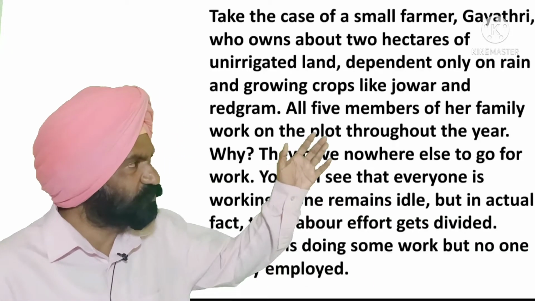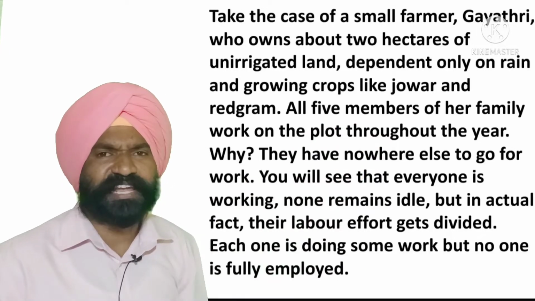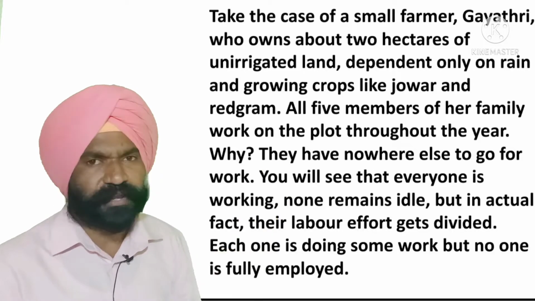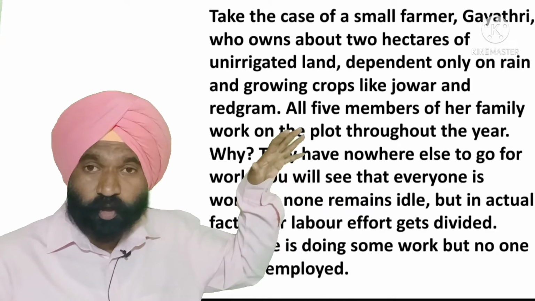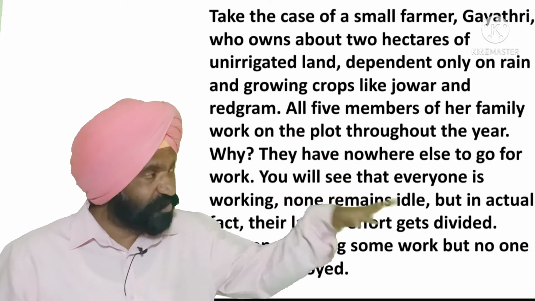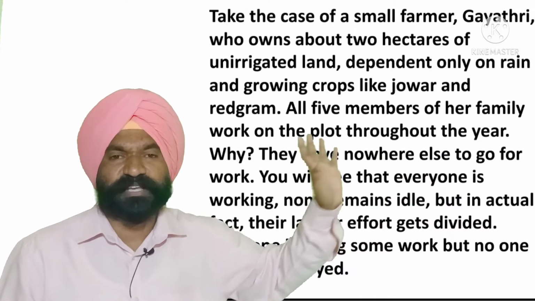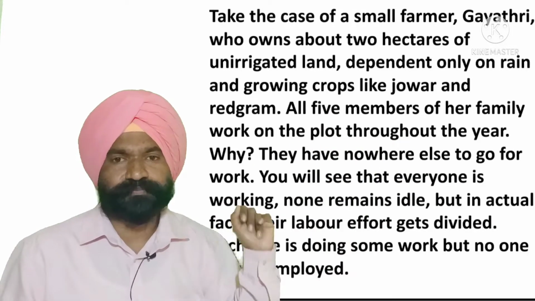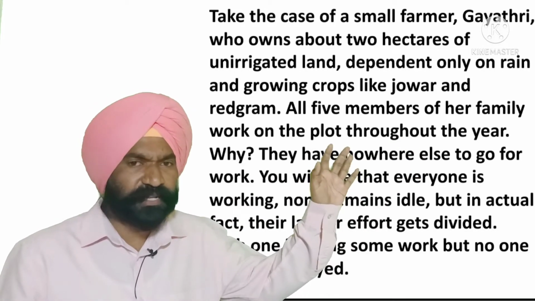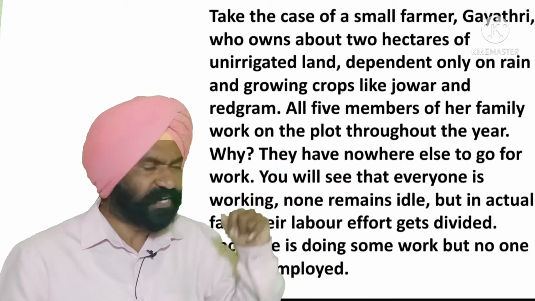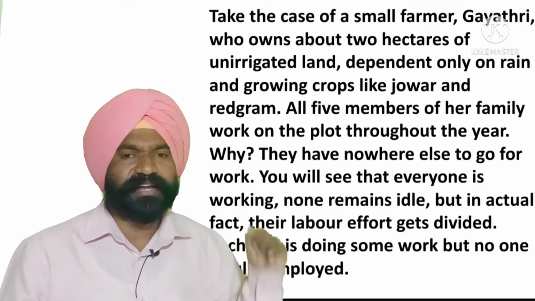Take the example of a small farmer, Gayatri, who owns about 2 hectares of unirrigated land dependent only on rain and growing crops like jowar and red gram. All 5 of her family members are working on this small piece of land throughout the year. They have nowhere else to go for work. You will see here that everyone is working. None remains idle. But the actual fact is that their labor is getting divided.